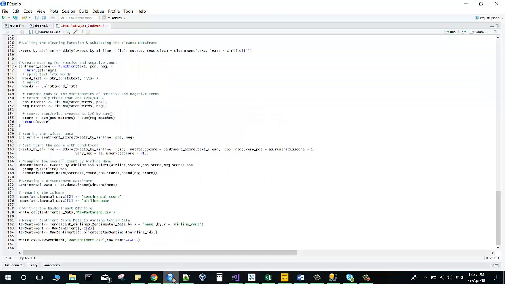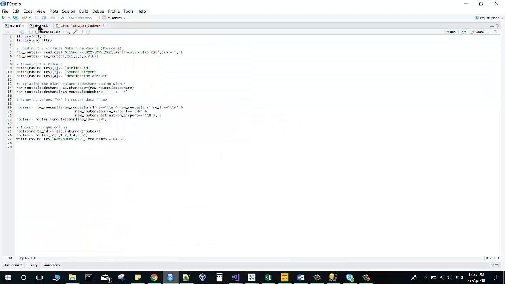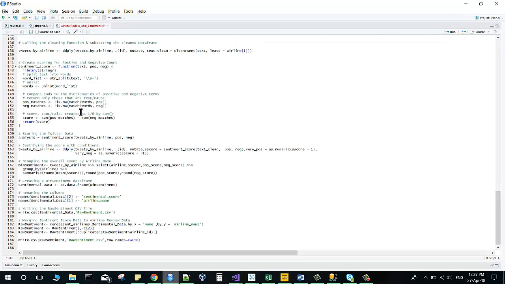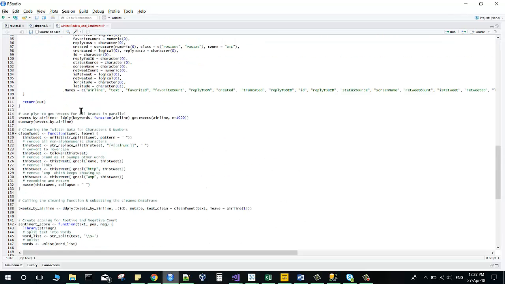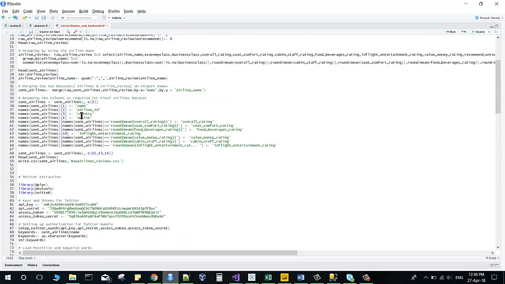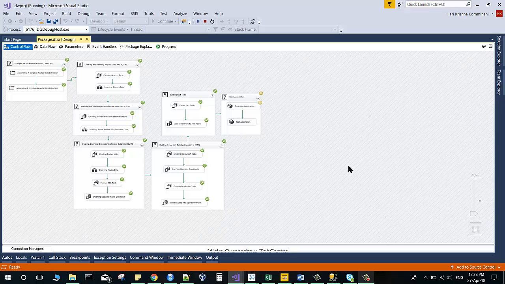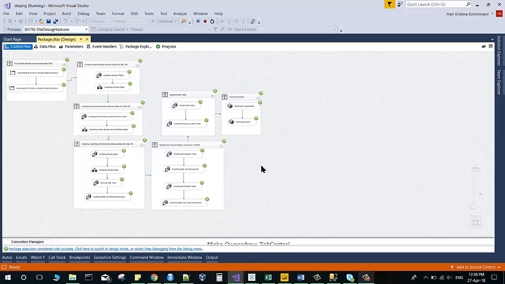Meanwhile, we can go into our scripts and check what I have used. Routes and airports are the 2 scripts which are automated. And the third script, which has sentiment analysis and airline review, had been cleaned and then fed offline into the OLEDB destination. As we see, we have successfully completed the fact table generation in this container. Now it's trying to deploy the cube, and the total ETL process is successfully completed in this SSIS workflow.